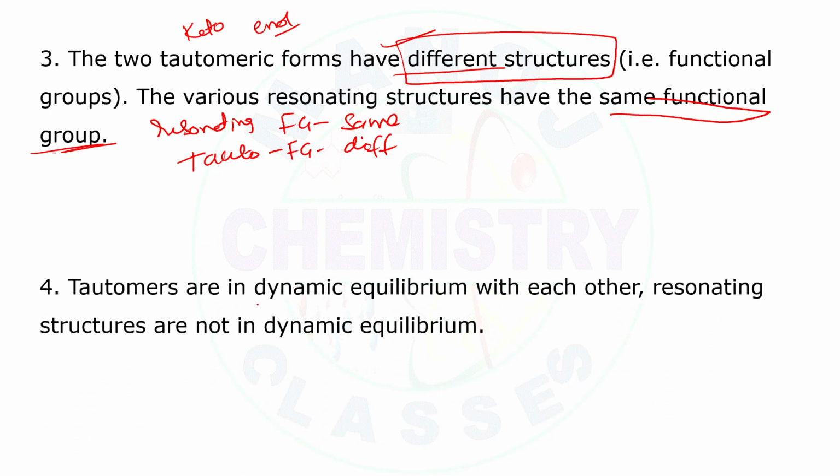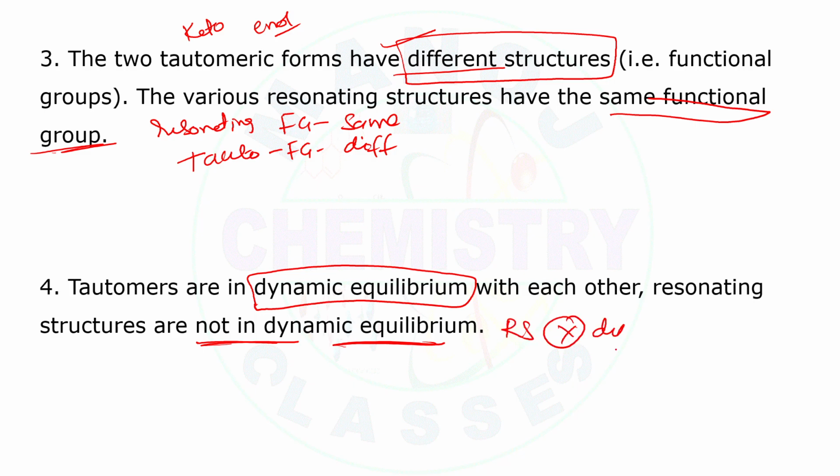Whereas tautomers are in dynamic equilibrium. We have already discussed this one. Tautomers are in dynamic equilibrium, whereas resonating structures are not in dynamic equilibrium. Tautomers can exist in a dynamic equilibrium.